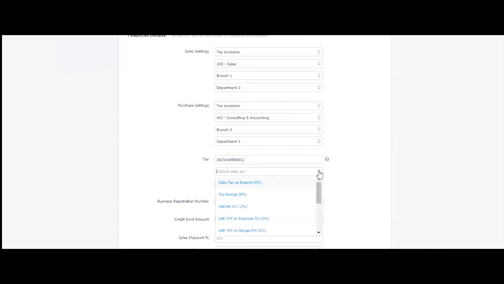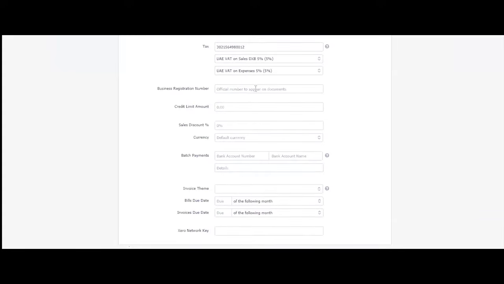What is the default tax of this particular, if this is a customer, then we would say Dubai. If this is a supplier, it would be 5%. Your trade license of your supplier, you can also put in here optionally. Okay. Credit limit. This is also a feature which was introduced early this year. You can put a credit limit for your customer so that it will notify you whether that customer is actually beyond the credit limit. So let's say, let's put 50,000.